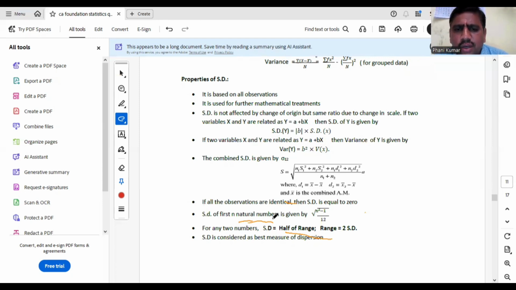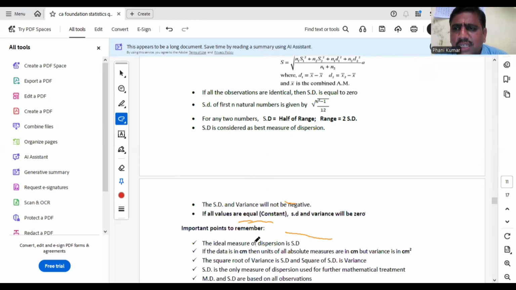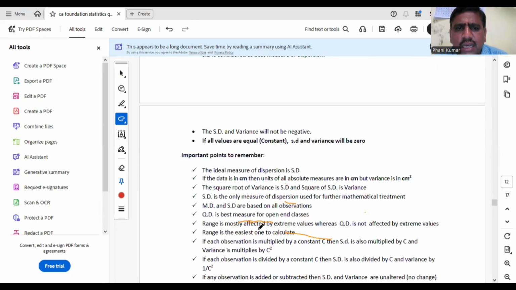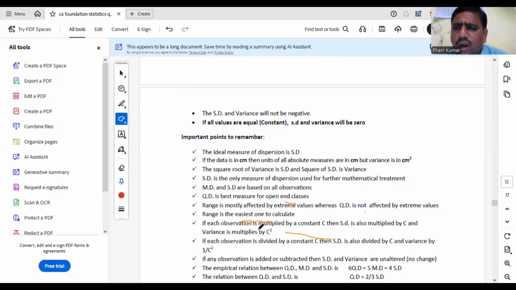SD of the first n natural numbers is root of n square minus 1 by 12, and variance is n square minus 1 by 12. For any two numbers, SD can be computed by taking half of the range. That means range is 2 times SD for two values. SD is considered the best or ideal measure of dispersion. SD and variance will not be negative. Not only SD and variance, range, QD, MD also will not be negative, but SD and variance are important. If all values are equal, SD and variance will become zero.